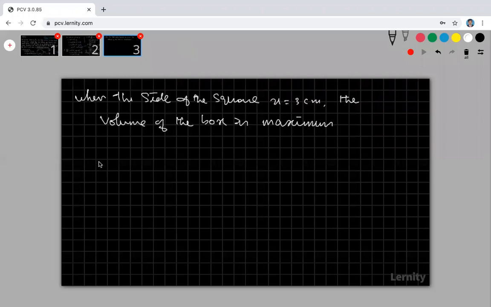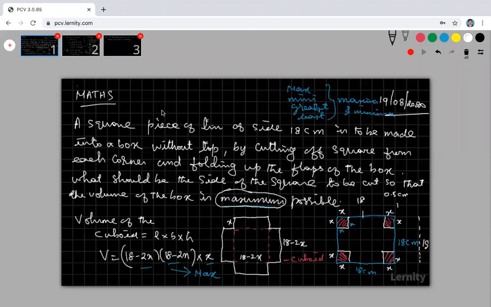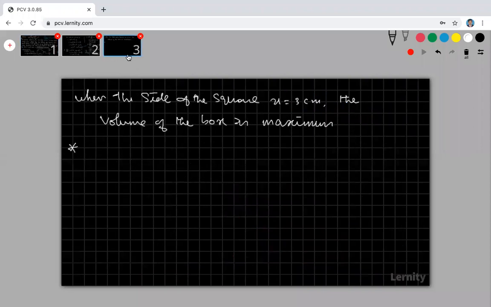Yeah. Right. So look at that, the next problem. Dear students, please look at that. This type of question we can definitely expect in our board exam. These types of questions are very, very, very important. Definitely expect one 6 marks question in the board exam. I am talking about the CBSE board exam. In all the question papers, set 1, set 2, set 3, this type of question, maxima, minima, must be there. 6 marks, not 4 marks.